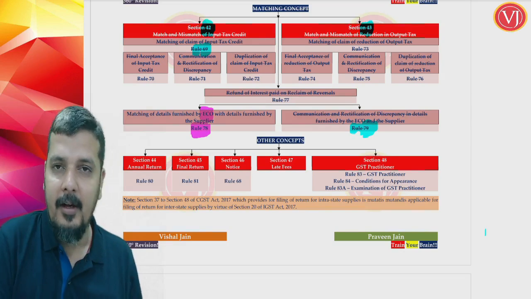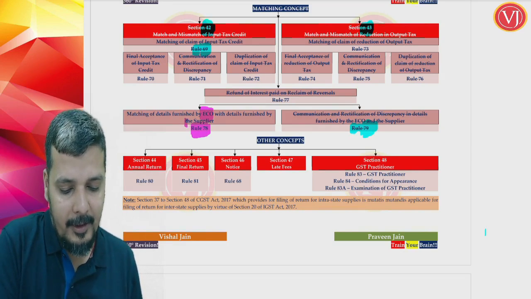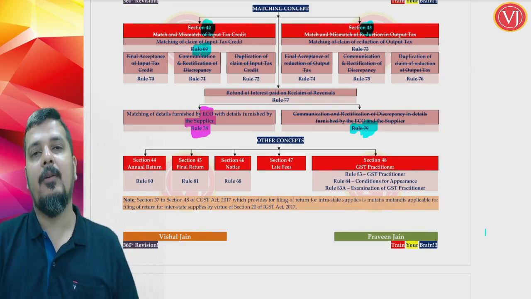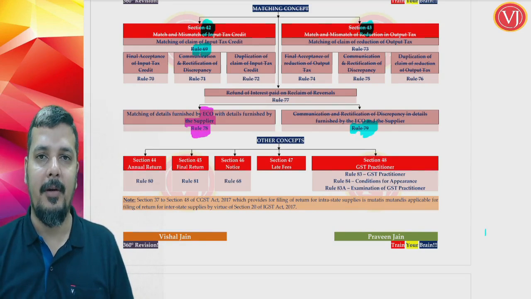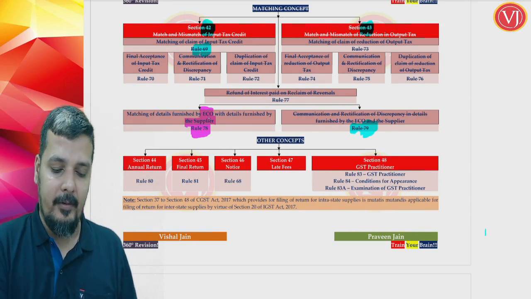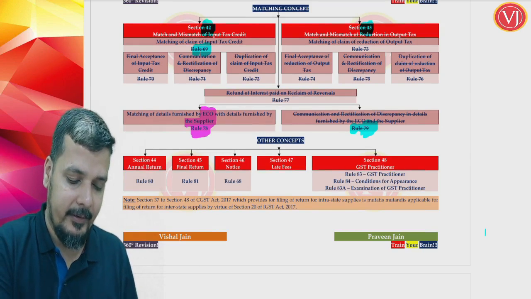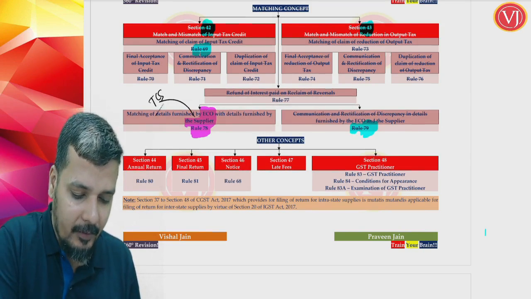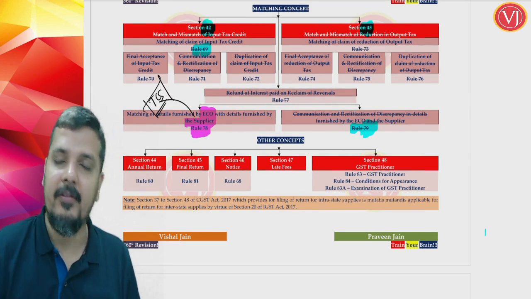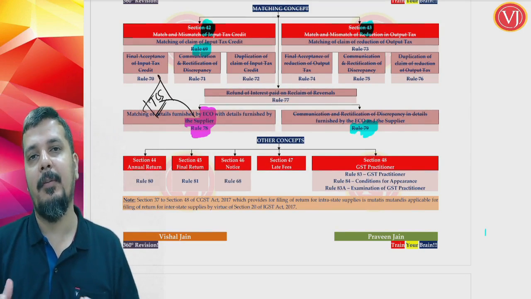But you still have the matching concept when you talk about supply by a supplier through an electronic commerce operator. So when a supplier is supplying goods or services through an electronic commerce operator, there you are talking about the application of TCS, GST TCS. So matching will be there. The supplier will pay GST on his supplies.